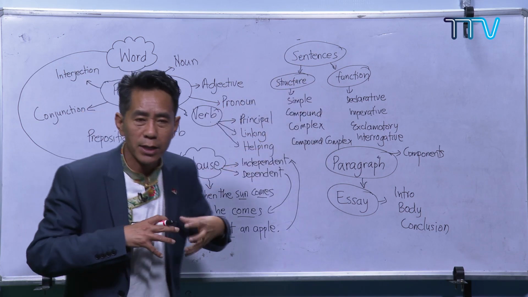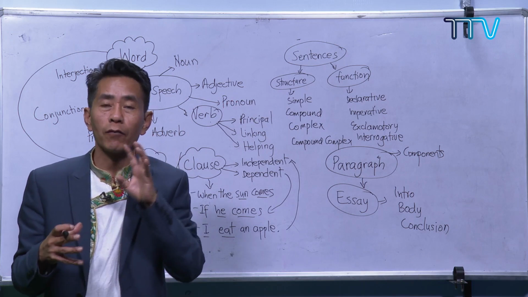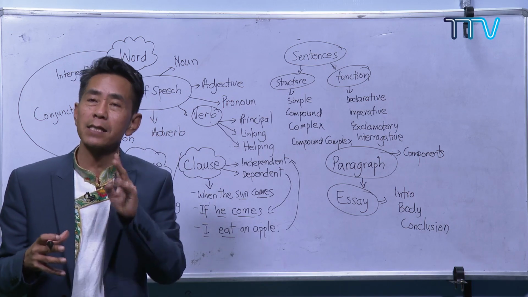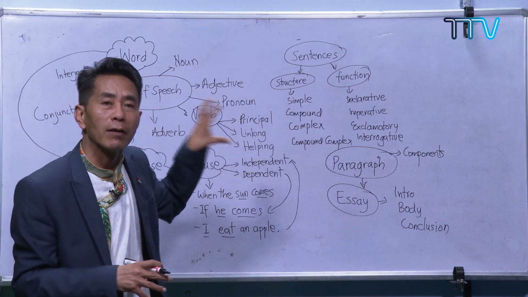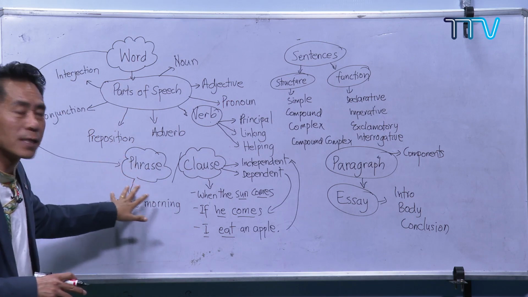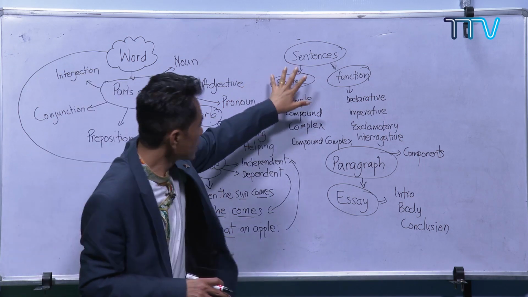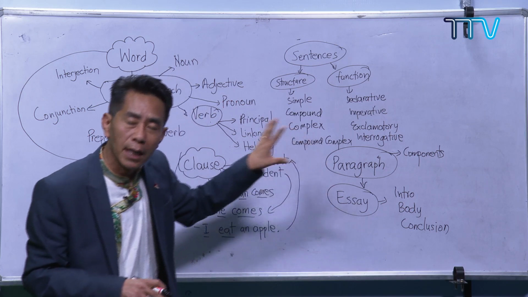Basically, we are starting from the writing part. Any language has four skills: reading, writing, speaking, and listening, and we are basically focusing on writing. Starting from words, phrases, clauses, sentences, paragraph, and the highest one, essay. We have done all these things.